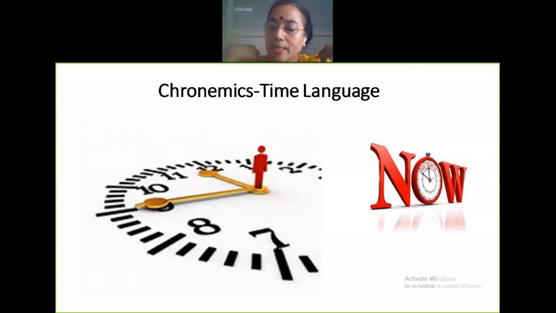The way we maintain time speaks a lot about our personality, our attitude. What do we think about life as a whole, or how professional we are, how dedicated we seem. All these things tell about you, the way you maintain your time.